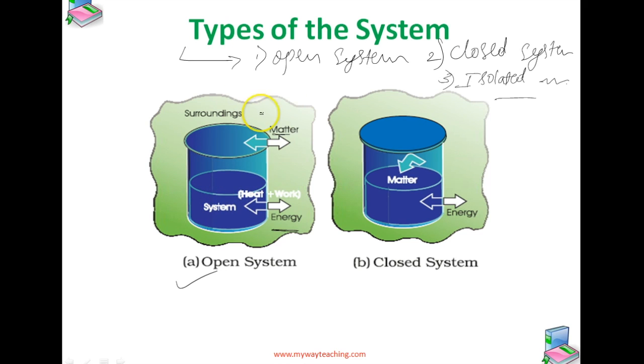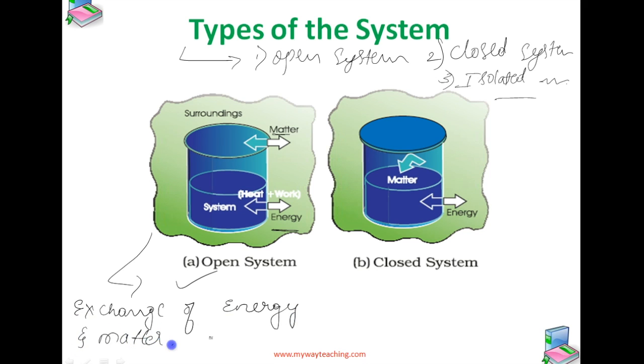Here there is the exchange of energy between the surroundings and the system. Here the boundary is an imaginary surface enclosing the beaker and the reactant. So this is about the open system. In an open system, what happens? Exchange of energy and matter.